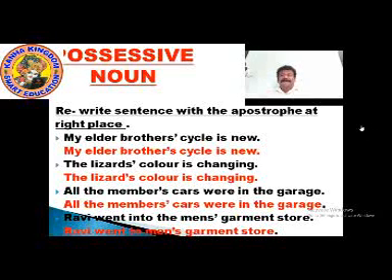So today we have learned about the possessive noun. Now the possessive noun, I think, is clear. What are possessive nouns? You must be knowing by this time. We have seen so many examples here. The nouns which show their possession over something or someone are called possessive nouns. Generally possessive nouns are formed by using an apostrophe. We insert an apostrophe s at the end of a singular noun to make it a possessive noun.